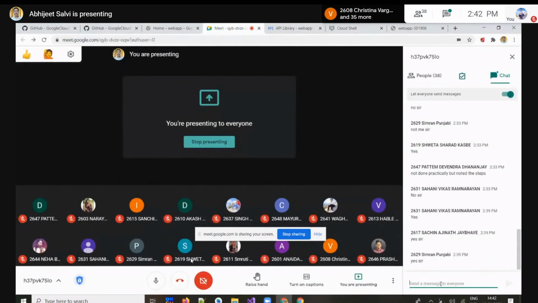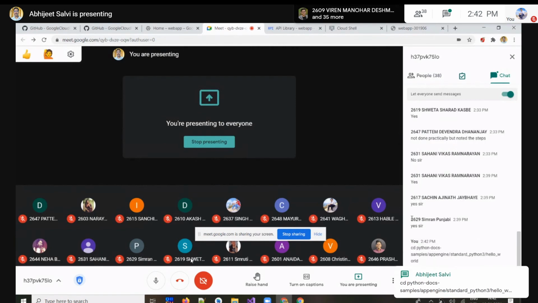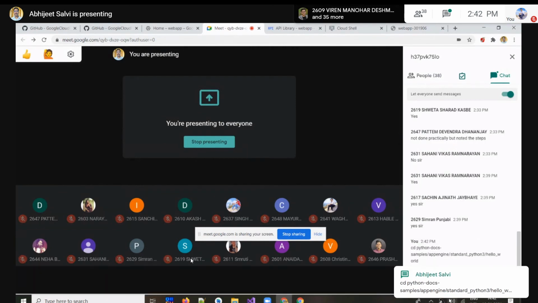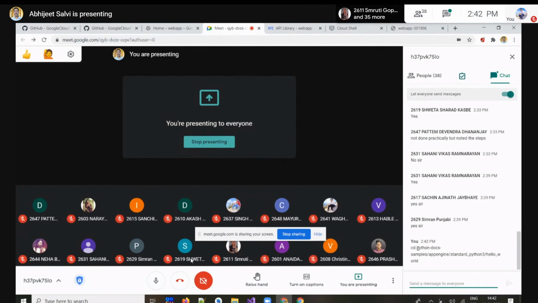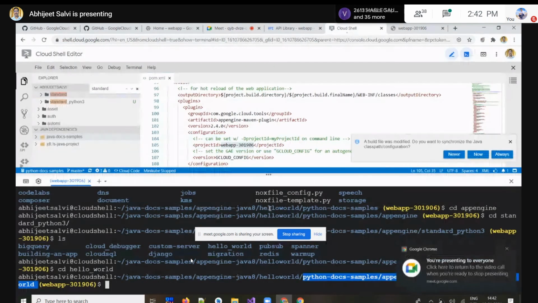So let me copy that path. Before this path, you can write the cd command, space, like this way, and get directly to that particular folder named hello world. Other than going by cd, you can straightforwardly use this path and switch to that folder. Okay. Now let me clean this screen.